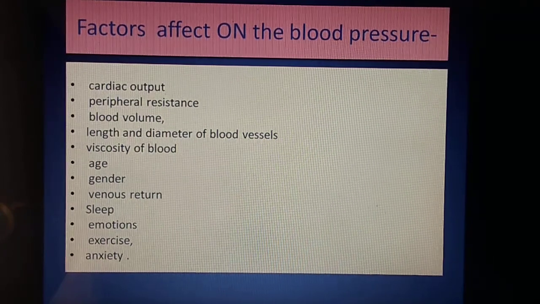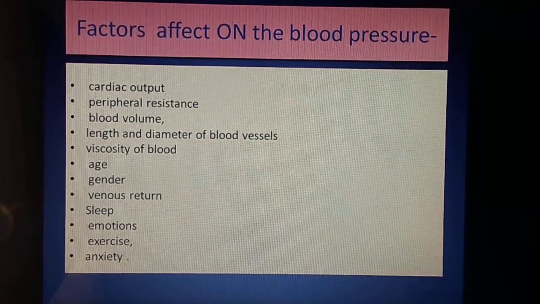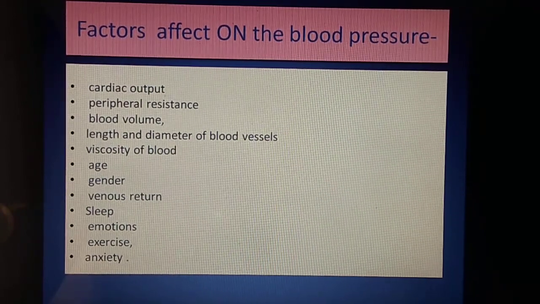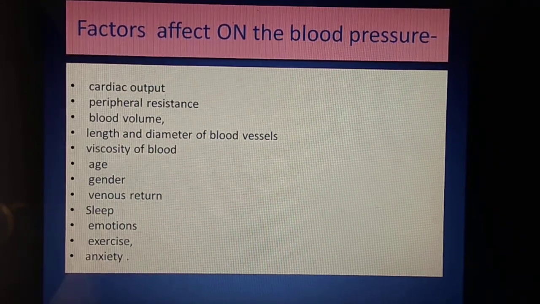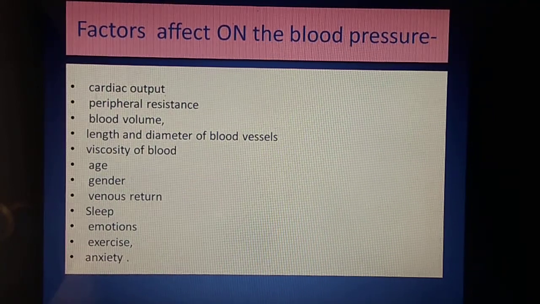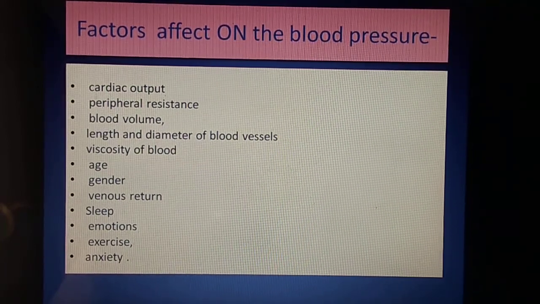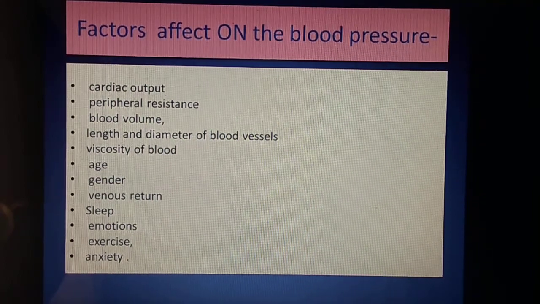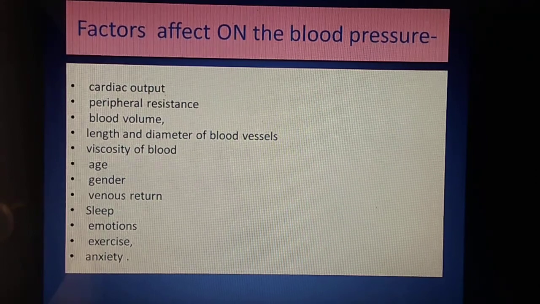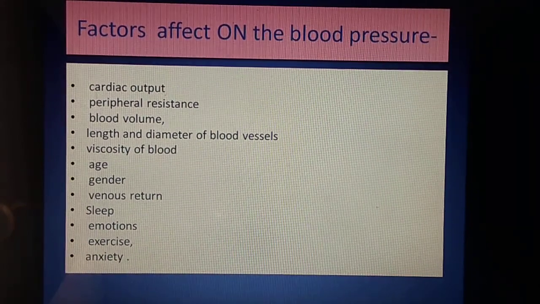If blood volume decreases, blood pressure decreases. Length and diameter of blood vessel: as length increases, blood pressure increases. As the diameter of the blood vessel increases, blood pressure decreases. If the diameter decreases, blood pressure increases.